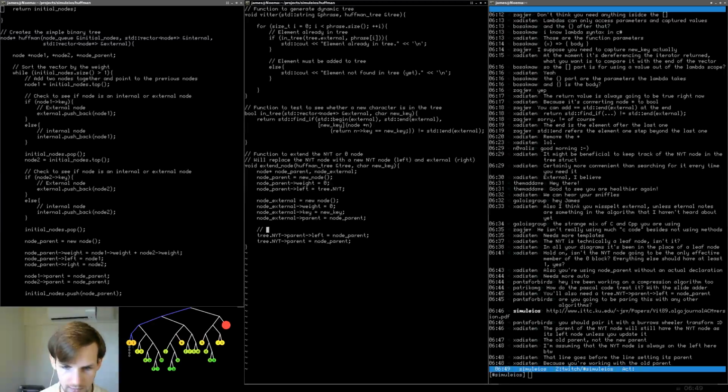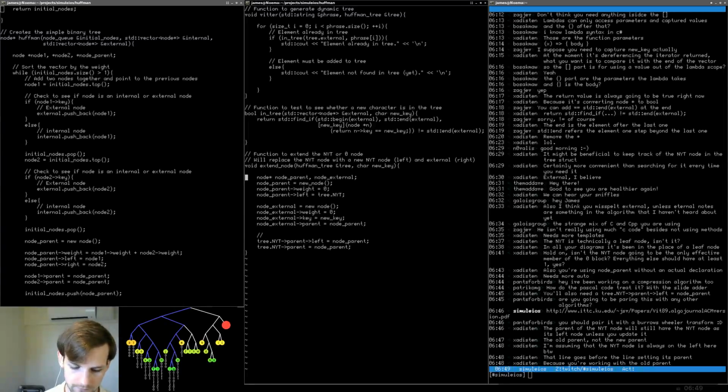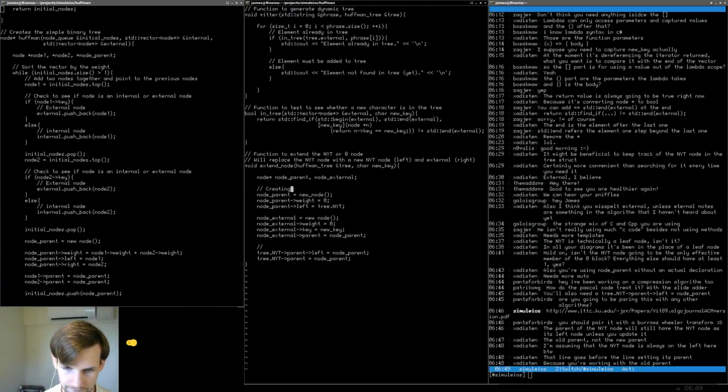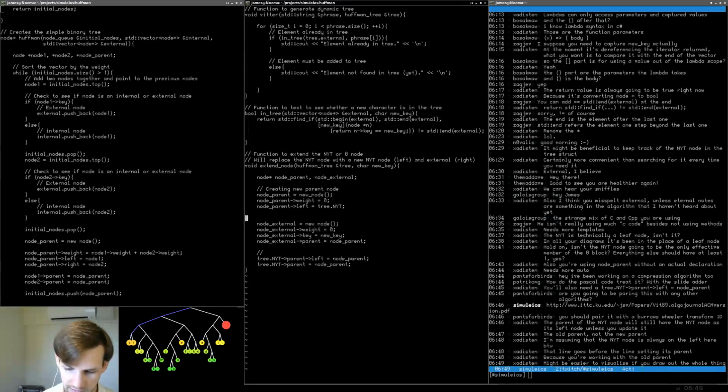Switching 1 second. Let's just add in some quick comments here. What do we want? Creating new parent node. Going down here, creating new external node with given character. And down here, we're going to do, what do we want here? Switching, 1 second.